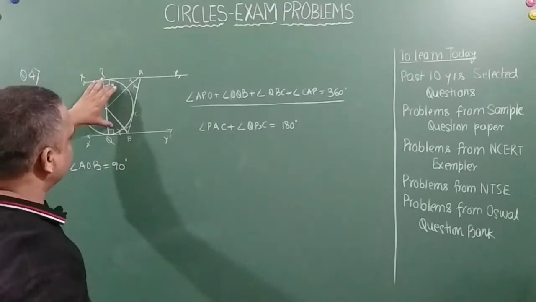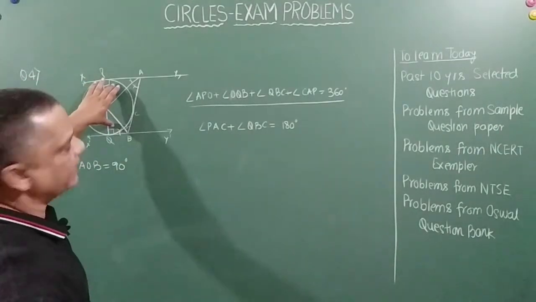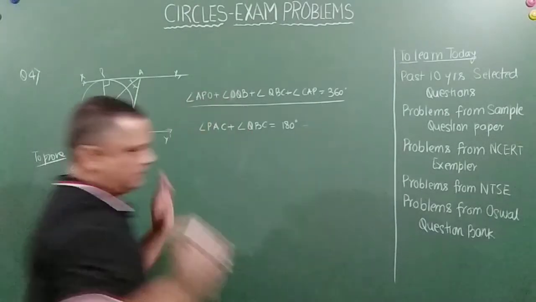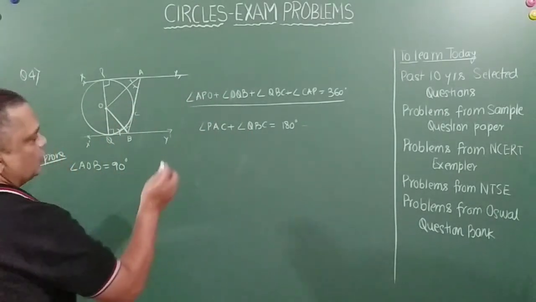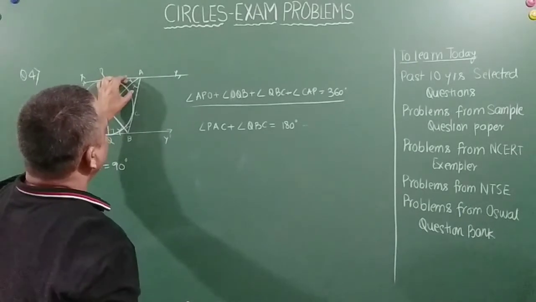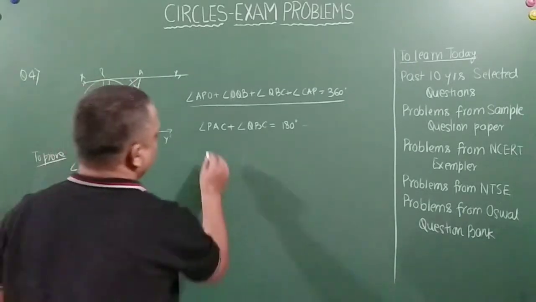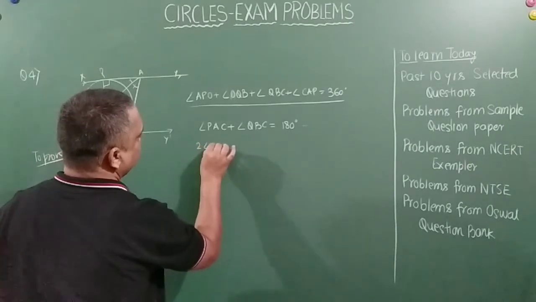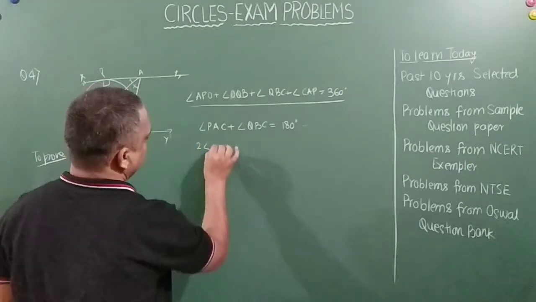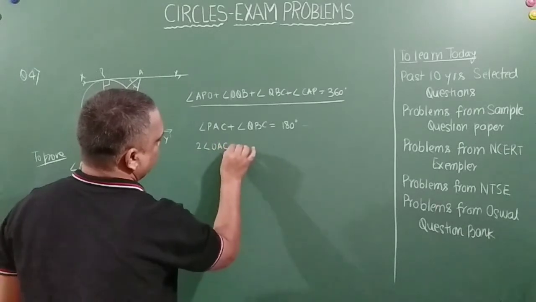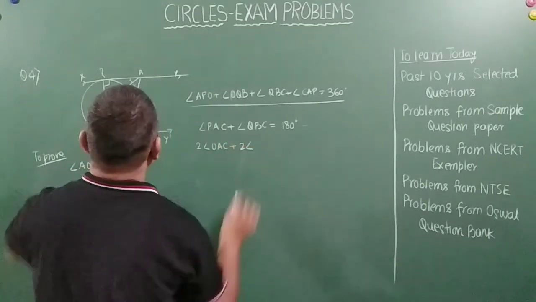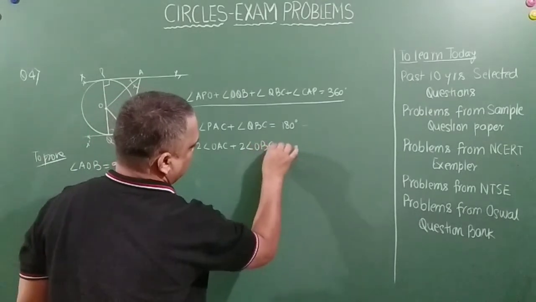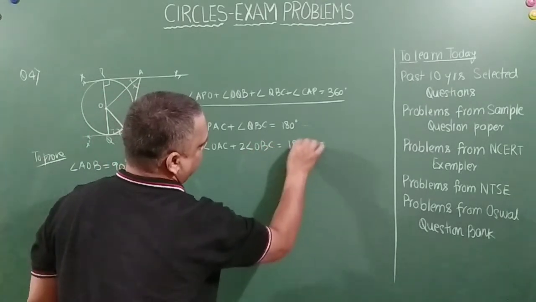So this plus this alone is equal to 180 degrees. So remaining two has to be 180 degrees. Right? I'll move with this. So see, angle PAC can be written as 2 times angle OAC plus 2 times angle OBC is equal to 180 degrees.